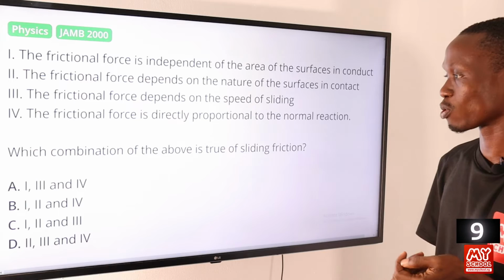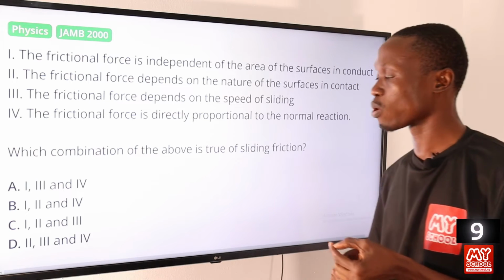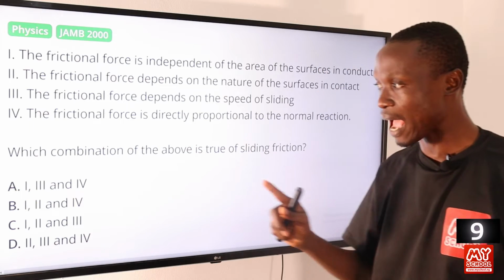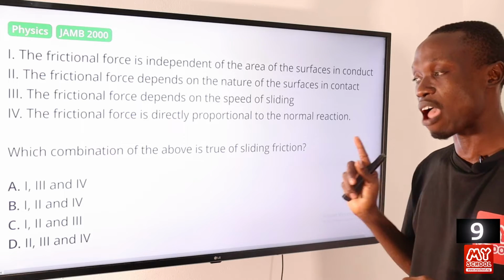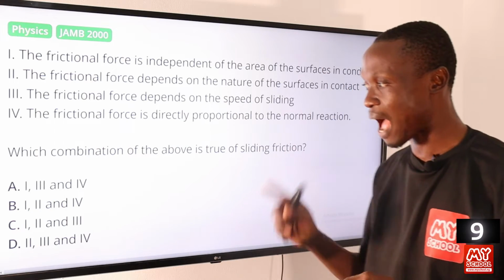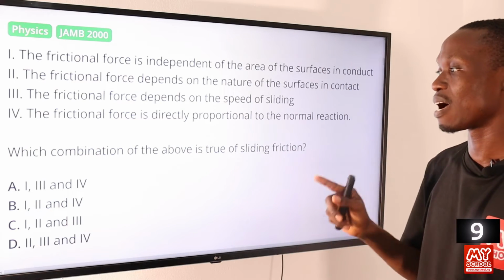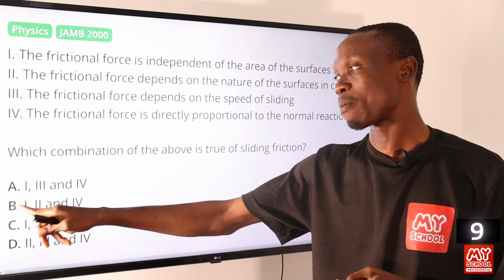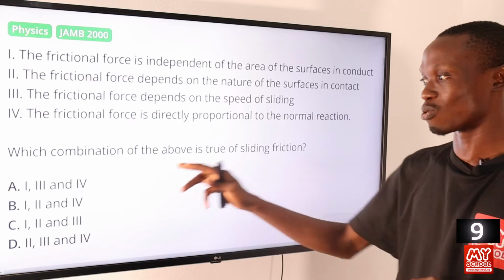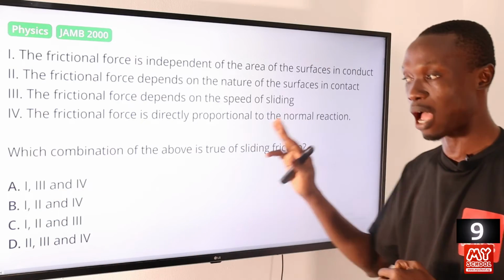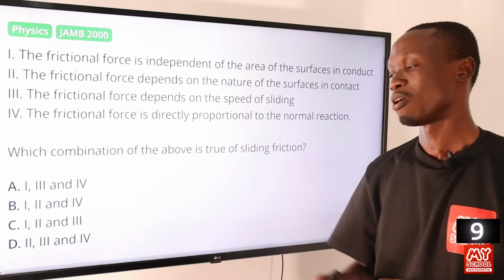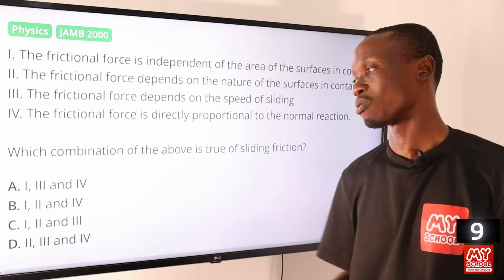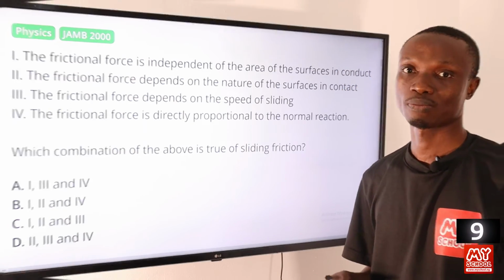Let's go through the options to see the one that agrees with what we chose. A is not I, II and IV, so no. B is I, II and IV, which agrees with our analysis. So option B is the correct answer to this question. C and D are not correct, just like A.